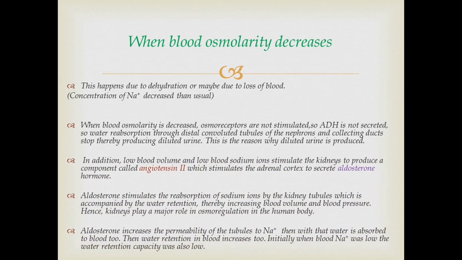In addition to this, another process happens. Low blood volume and low blood sodium ions stimulate the kidneys to produce a component called angiotensin II, which stimulates the adrenal cortex to secrete the hormone aldosterone. Now aldosterone stimulates reabsorption of sodium ions by kidney tubules, which is accompanied by water retention, thereby increasing blood volume and blood pressure. Aldosterone increases the permeability of tubules to sodium. Then with that, water is reabsorbed to blood too, so water retention in blood increases too.